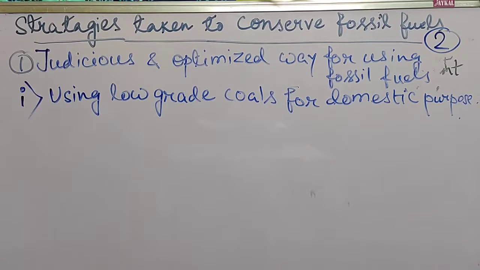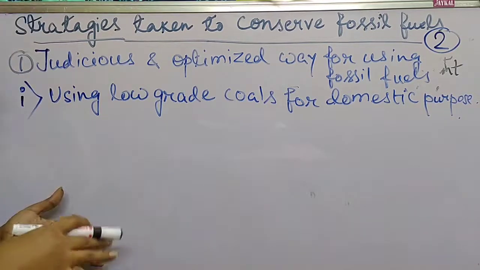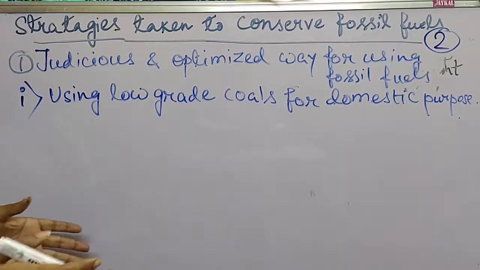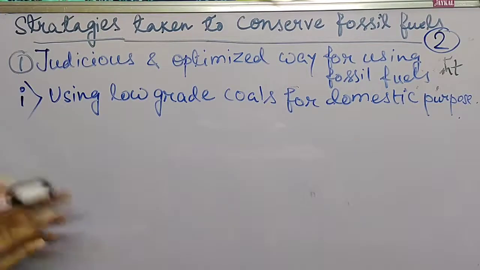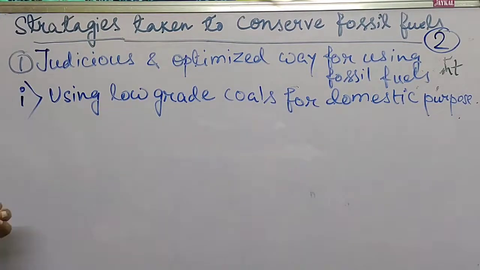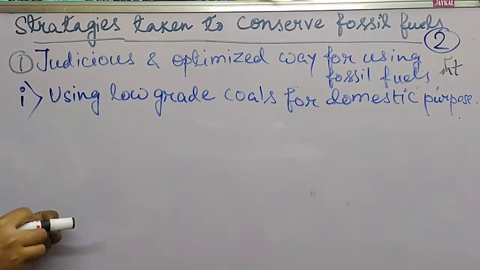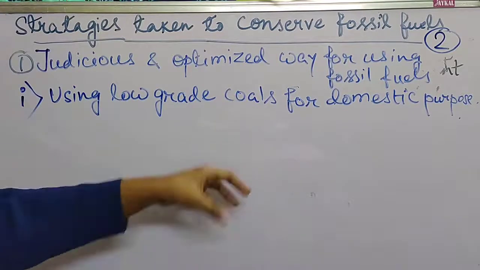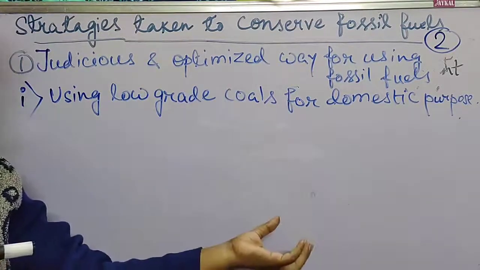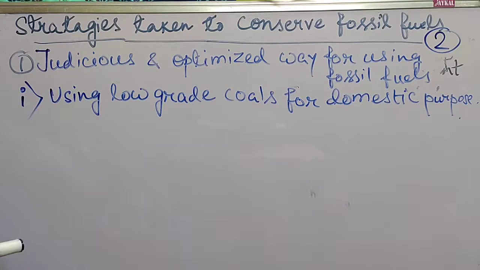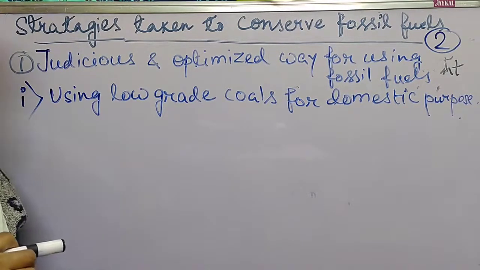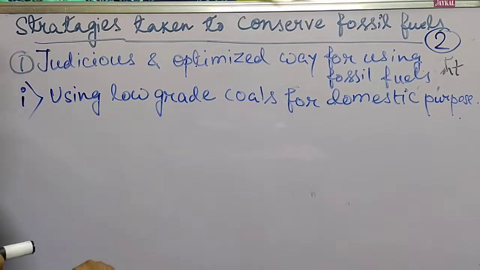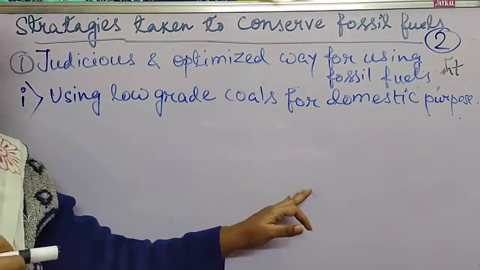So there are two types of coals basically. One is low grade, another one is high grade. Low grade means the coal which is having lower carbon content and therefore lower calorific value. That is called low grade. And higher grade means that is having higher percentage of carbon, therefore it can produce higher amount of energy, so having higher calorific value. Okay, so low grade is of lower quality and high grade is of higher quality.